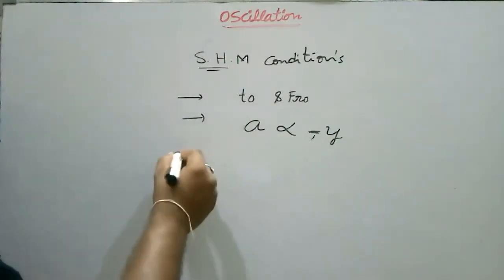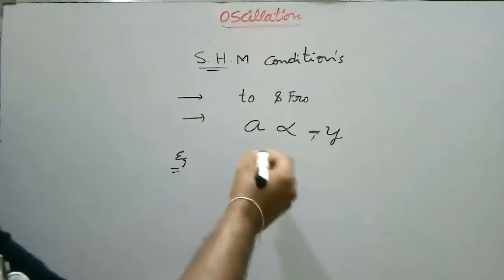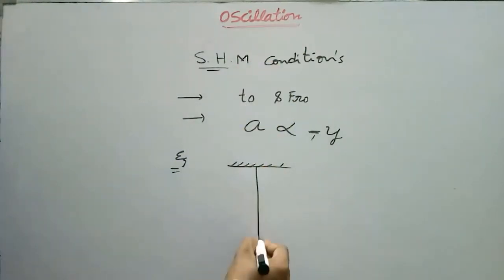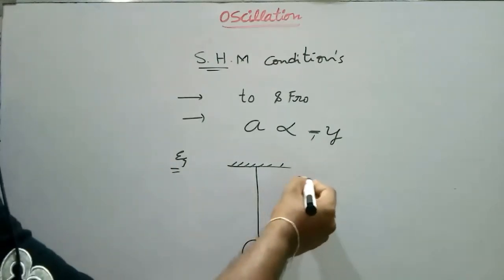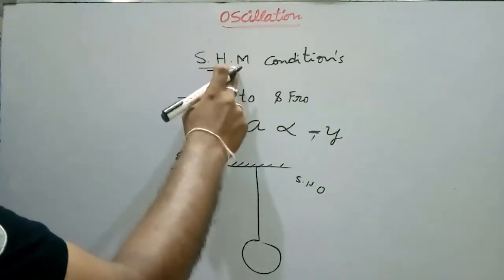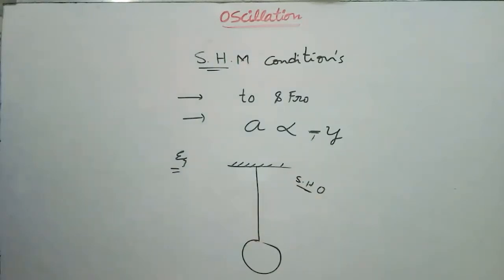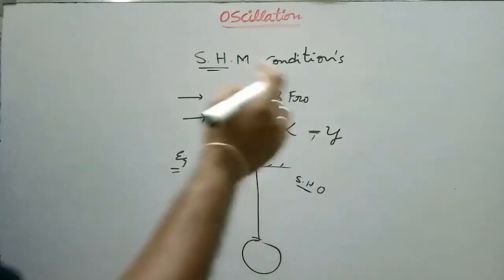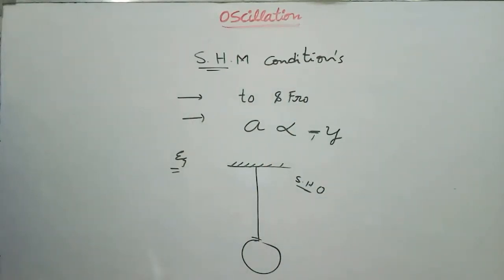Let me show some examples. The simple pendulum is a good example of a simple harmonic oscillator. A simple harmonic oscillator is a body which can execute simple harmonic motion. This position is called the rest position, mean position, or equilibrium position.